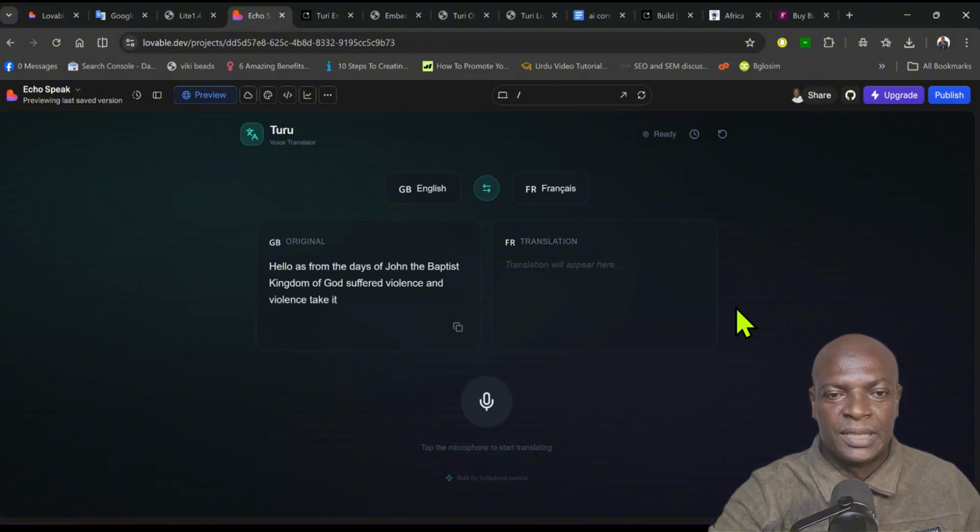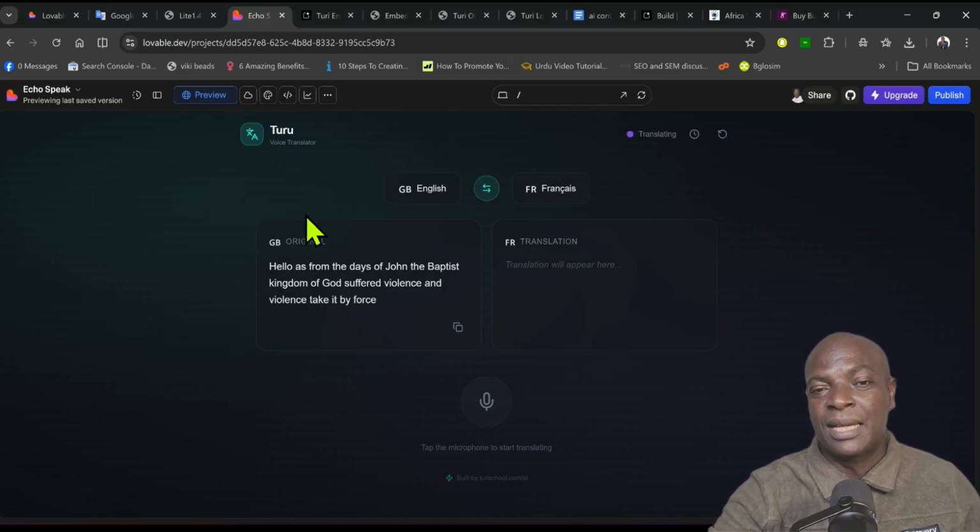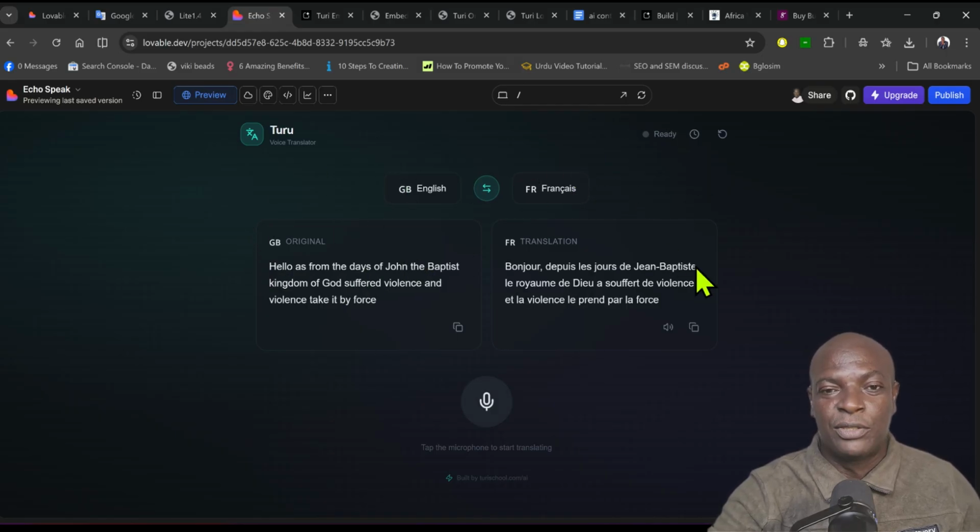Let me stop it. So if I stop it now, you see this app takes me less than 30 minutes to 1 hour to build. You can see automatically it has transcribed it to French. Are you getting it? So all I need to do now is to play it in voice. Let's say you give this app to somebody. All they need to do is to click play.